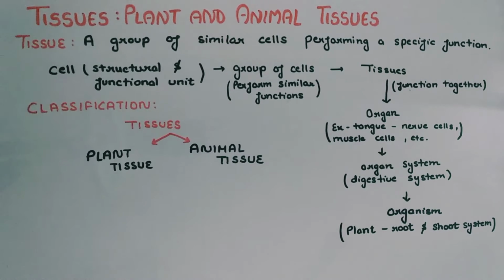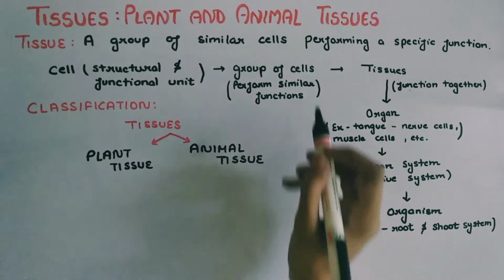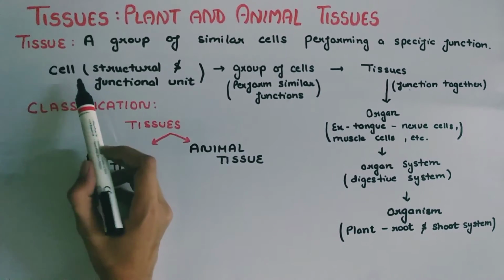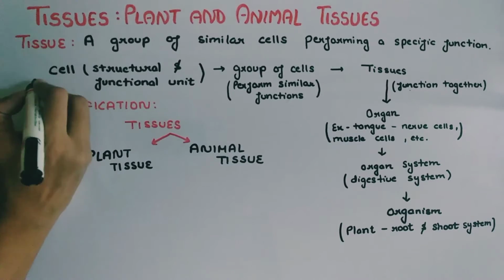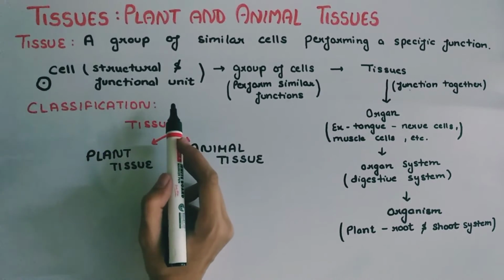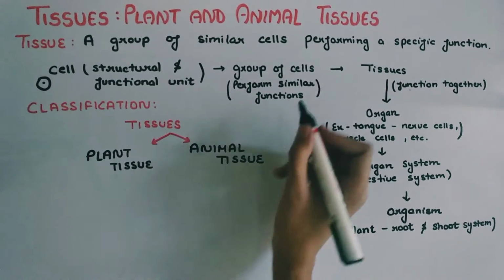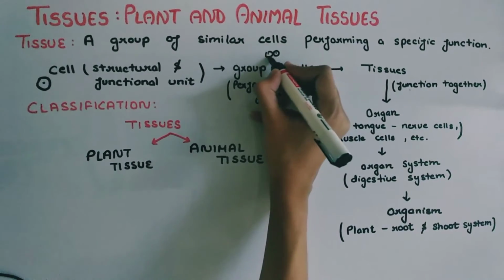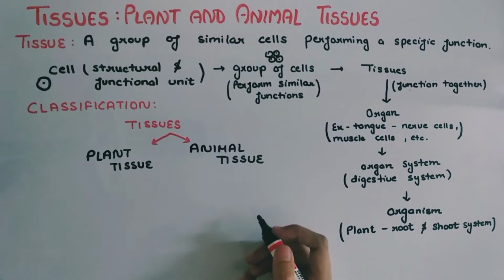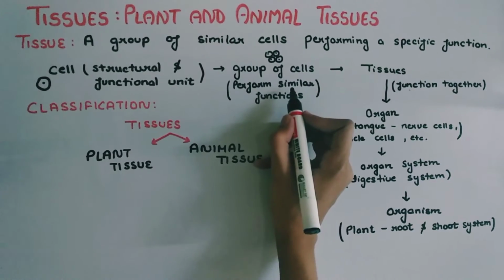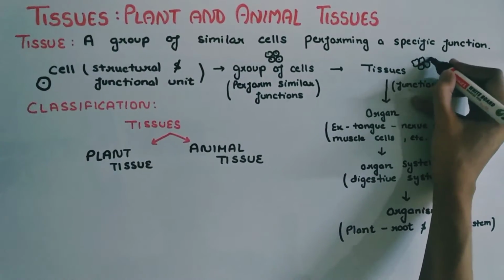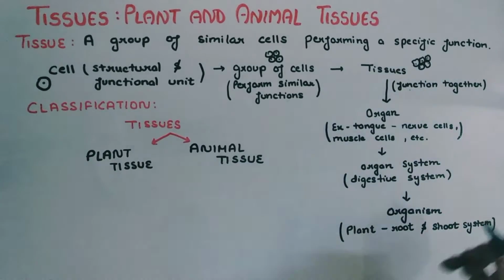So our chapter is tissues: plant and animal tissues. First of all, we know that a cell is the smallest unit, a single cell. A cell is the smallest structural and functional unit. A group of cells joins together and starts performing a function. Many groups of cells join together to form a tissue.